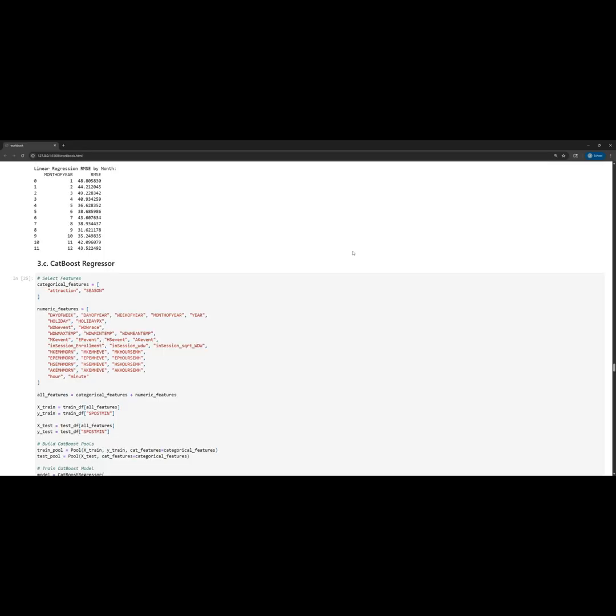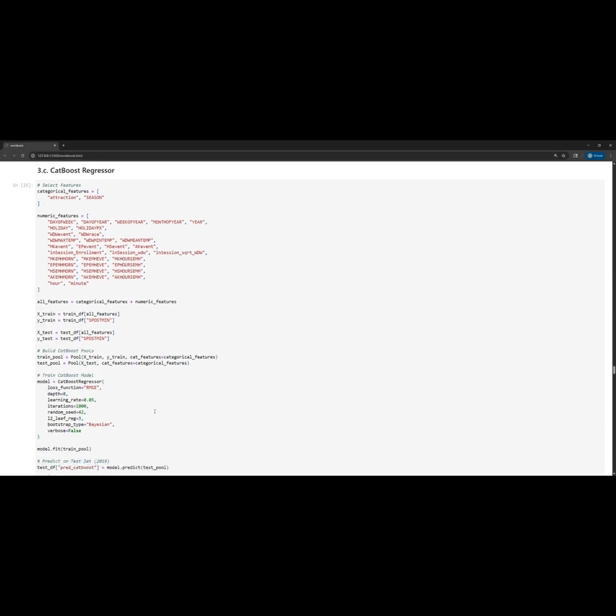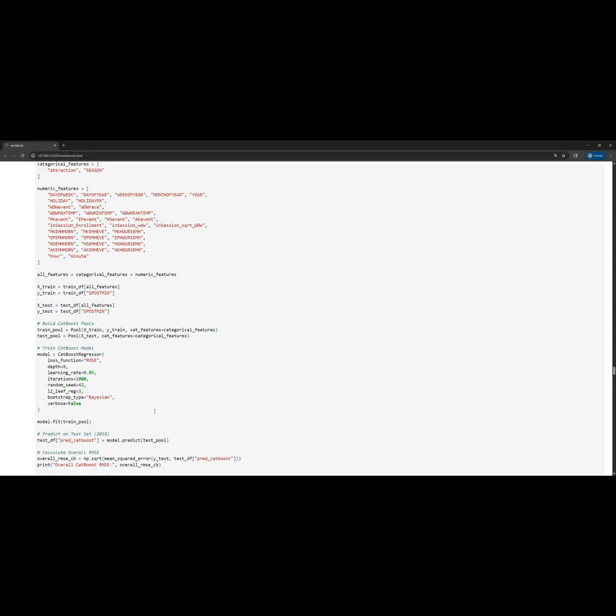So the first more sophisticated model that I chose was a CatBoost regressor. This is a model that I learned about in another class, and it's essentially a gradient boosted decision tree that can handle both numeric and categorical features. So I could feed it categorical features like the attraction name and the season name, as well as all of my numeric features like the temperatures, the hours, the percents of schools in session, stuff like that. It's essentially a model that makes an ensemble of decision trees where each one is trying to improve on the previous tree and reduce the RMSE.